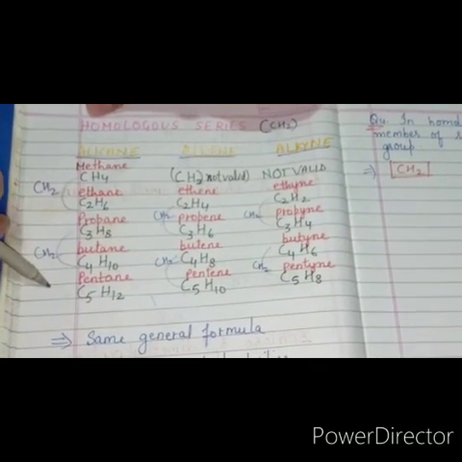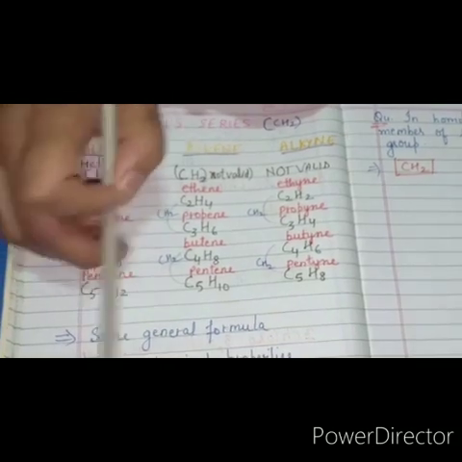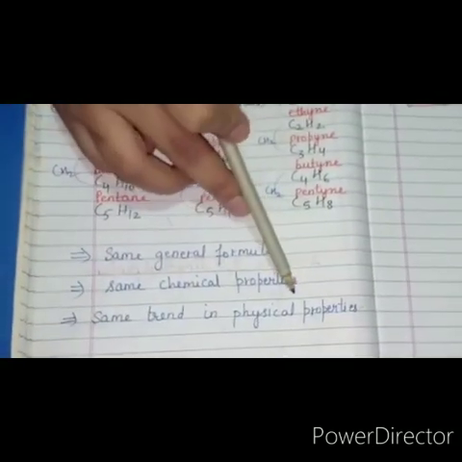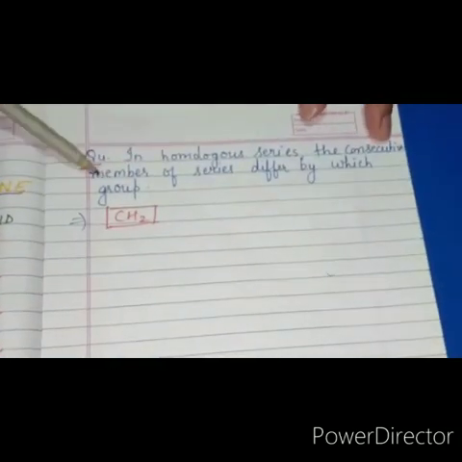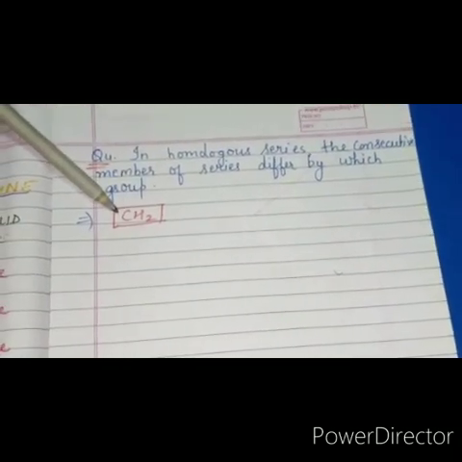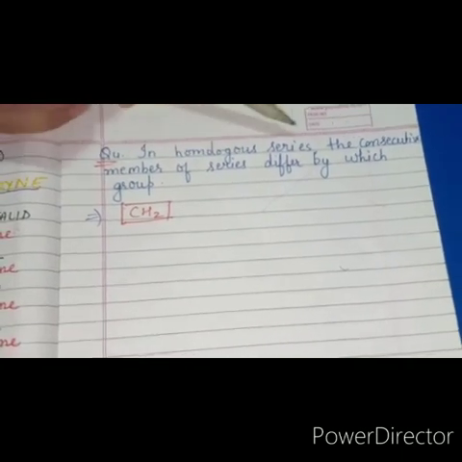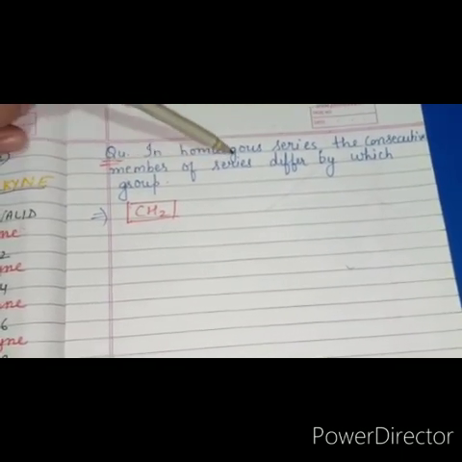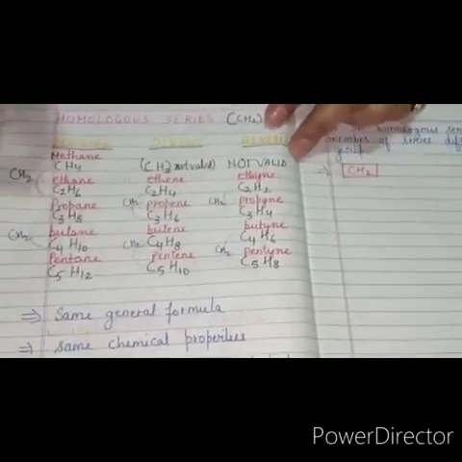Either it increases while going down, or it decreases while going down, so they follow a trend in the physical properties. If a question comes on the homologous series, the consecutive members of that series differ by which group? This is the CH2 group. This is also the definition: wherever the consecutive members of a series differ by a CH2 group, that series is said to be a homologous series.